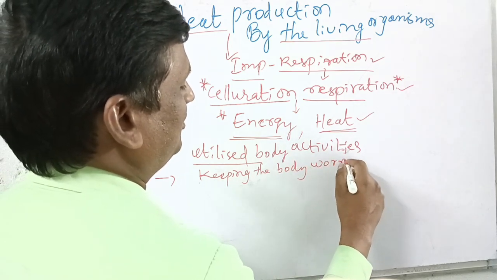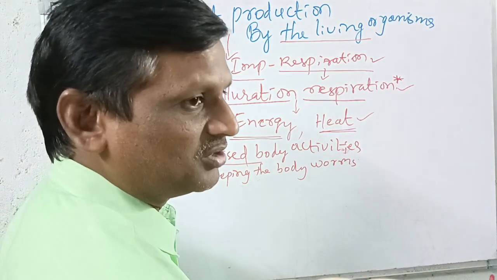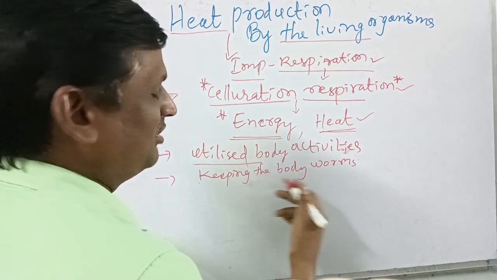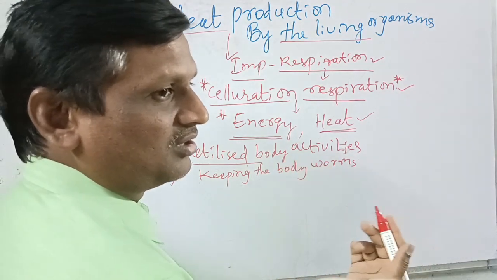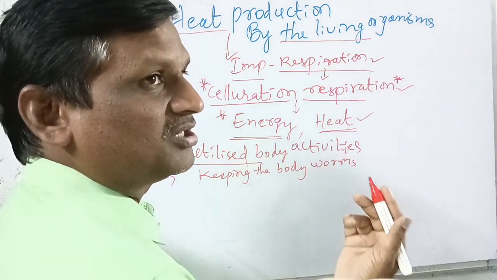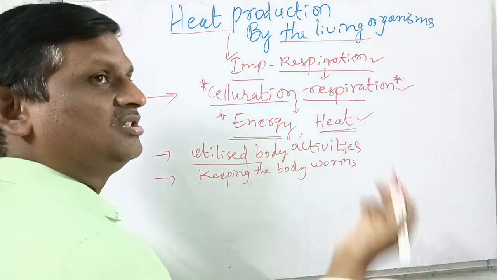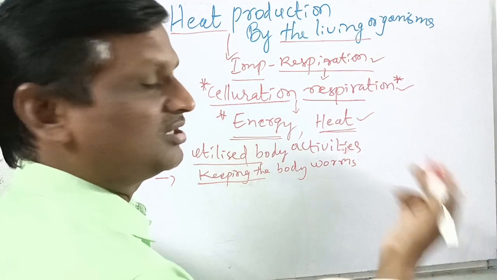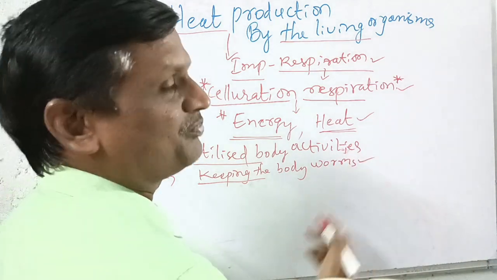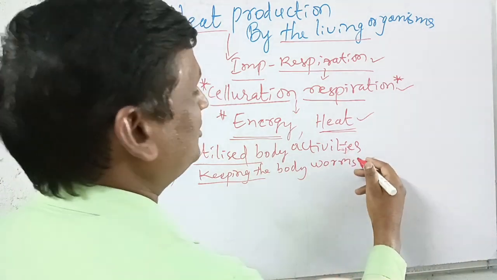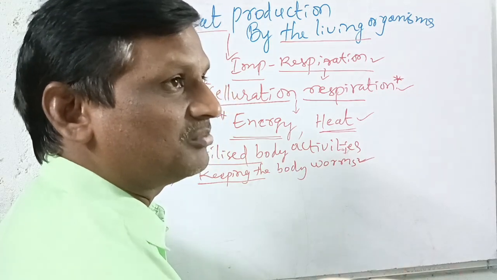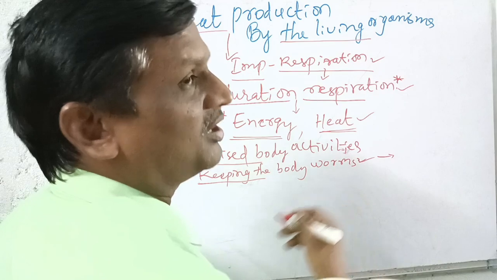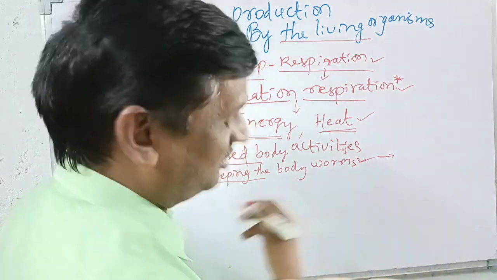Why? Because our body continuously loses some heat due to exposure to the atmosphere. This lost temperature is replaced continuously through cellular respiration, so cellular respiration keeps our body warm. If cellular respiration stopped, our body would lose its temperature, and that is equal to the death of the person.